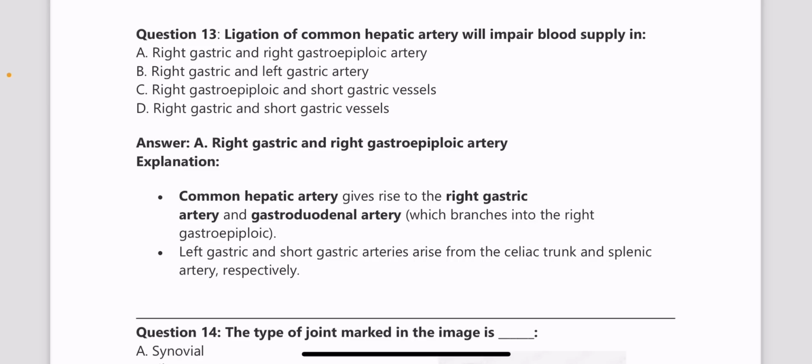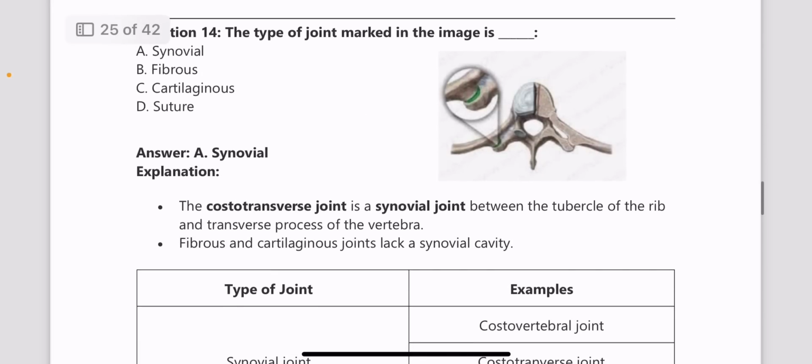The common hepatic artery gives rise to the right gastric and the gastroduodenal artery. The left gastric and the short gastric arteries arise from the celiac trunk and the splenic artery. So branches of the celiac trunk are very, very important, and how they further divide is also very, very important. Please go through them. Next, the type of joint.